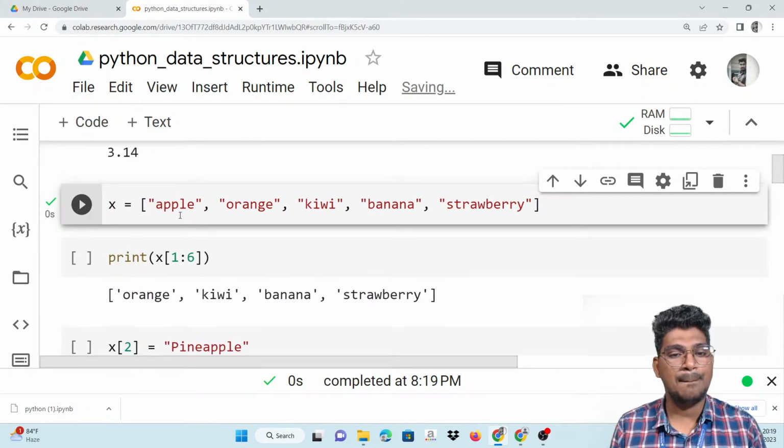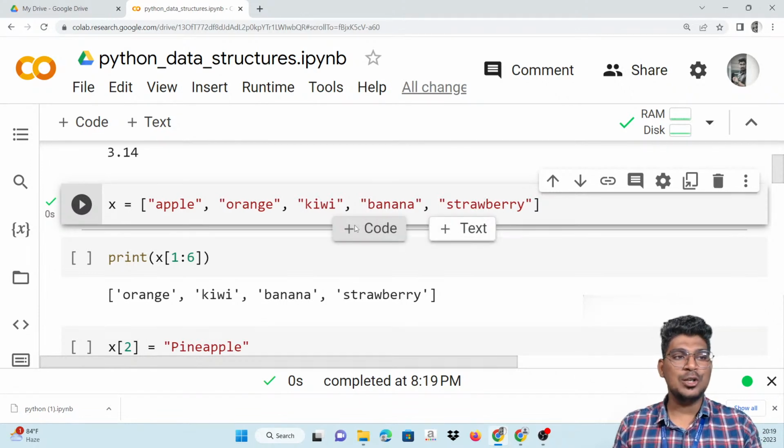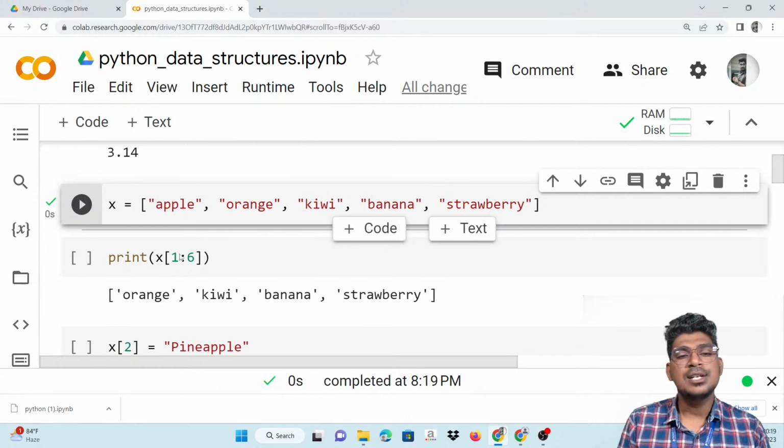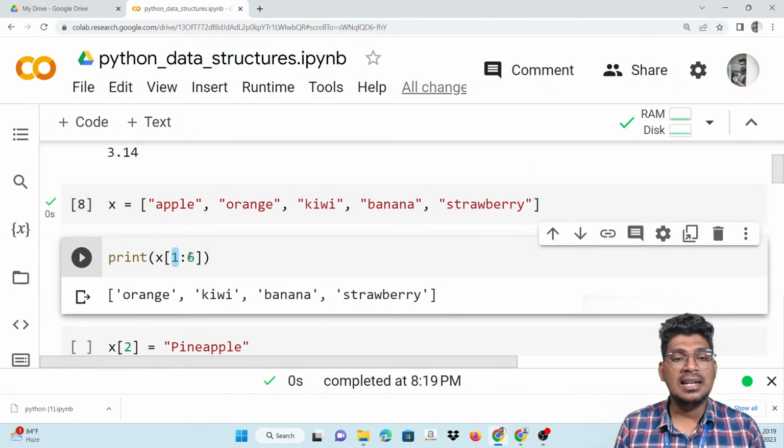Right. Now I am going to create another list: x is equal to apple, orange, kiwi, banana, and also strawberry. Now I am going into list slicing. So print x of 1:6. That means it will start from the first index till the fifth index. So what is the output here? It starts from orange, that is the first index, kiwi, banana, and also strawberry. Of course, the output is orange, kiwi, banana, and strawberry.